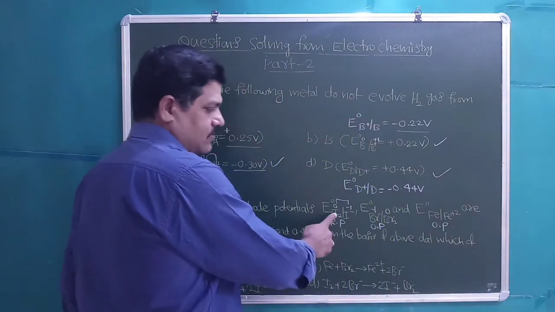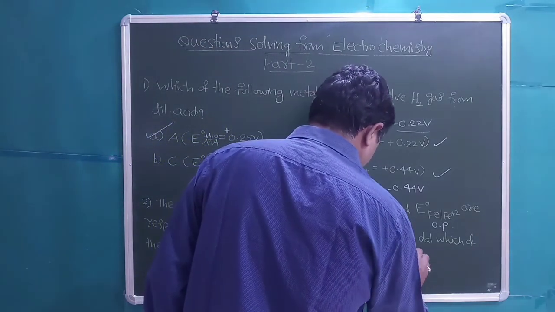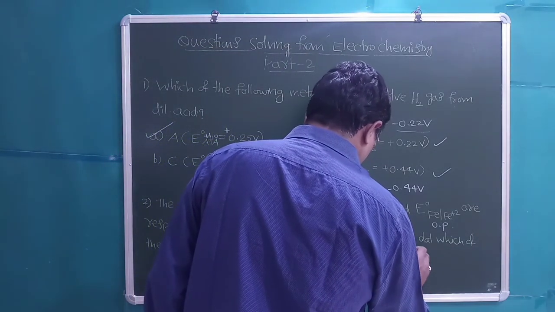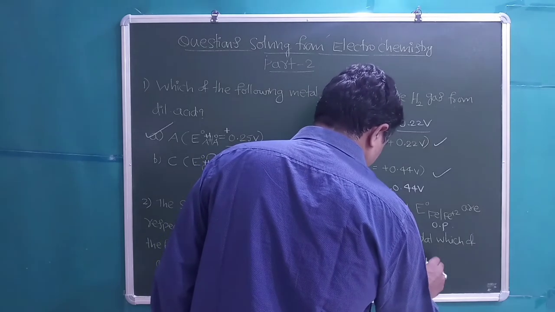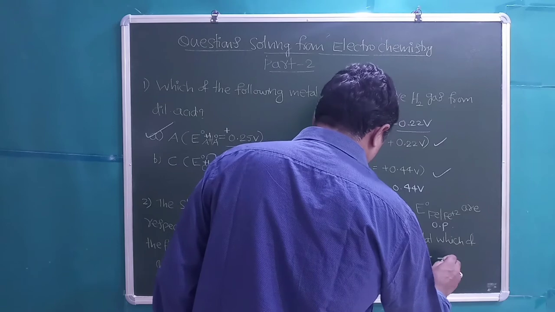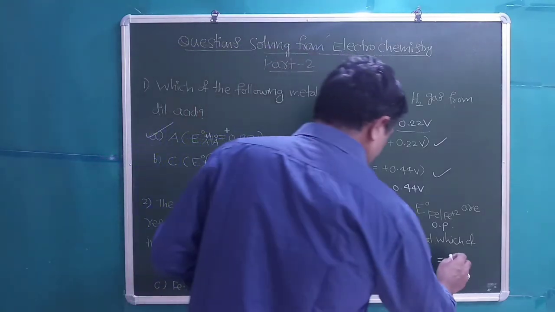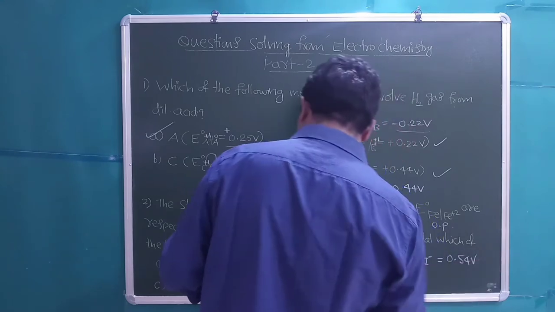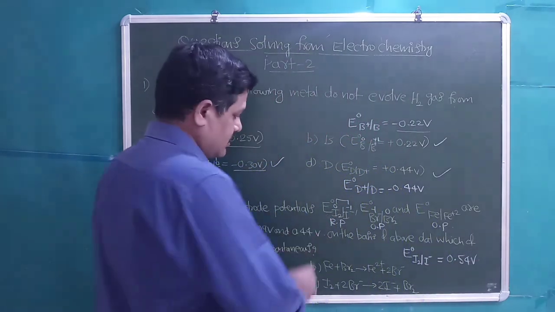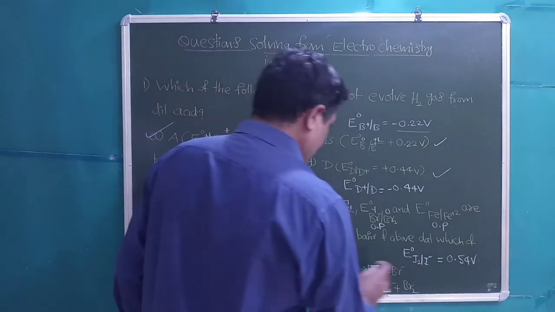First let us convert all into reduction potentials, right? So students, E0 I2/I minus, a reduction potential is provided, and the value is given as 0.54 volts. There is no change in the electrode potential for iodine, whatever they have provided.